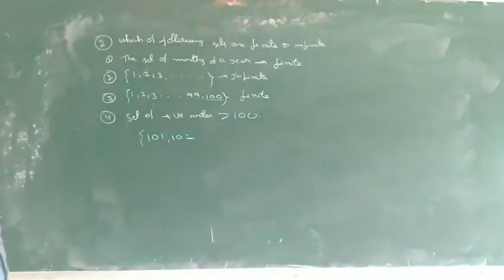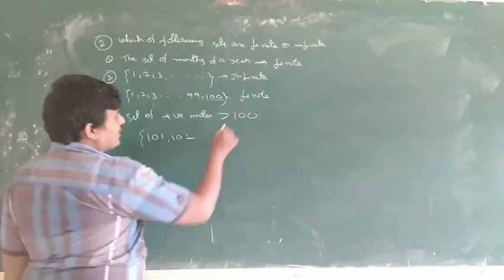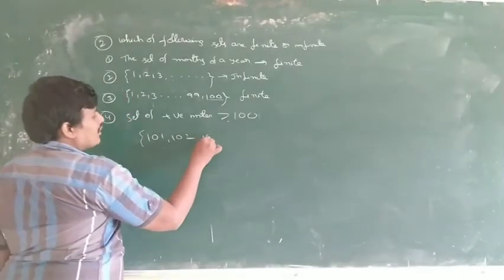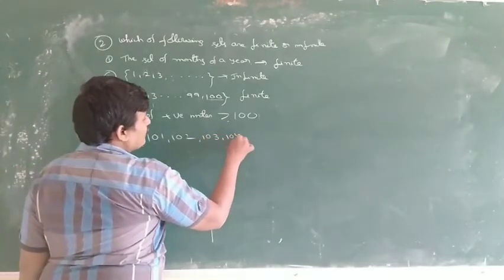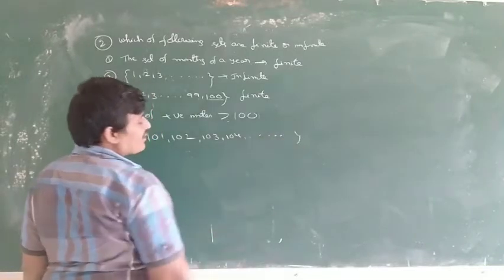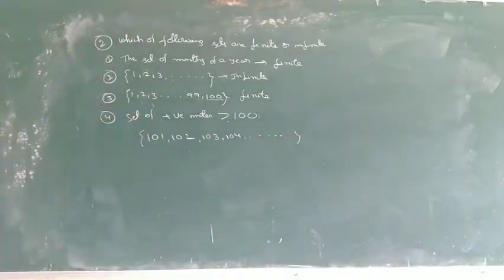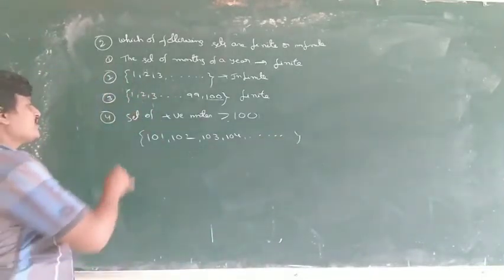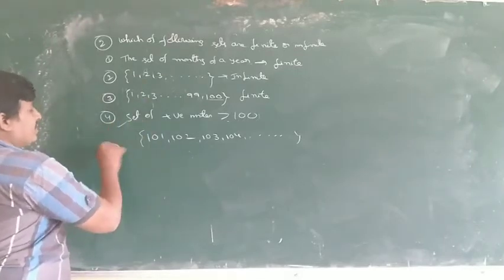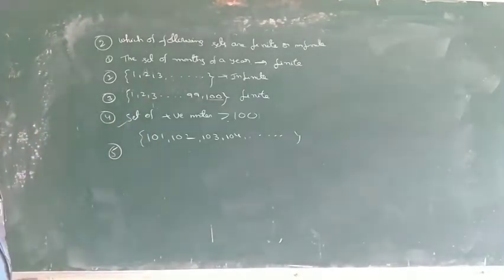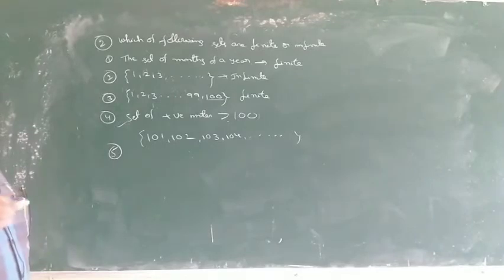Greater than 100 means 101, 102, 103, 104 and so on. There is no last number, which means this is an infinite set. Same problem: less than 100 means a finite set, greater than 100 means an infinite set.